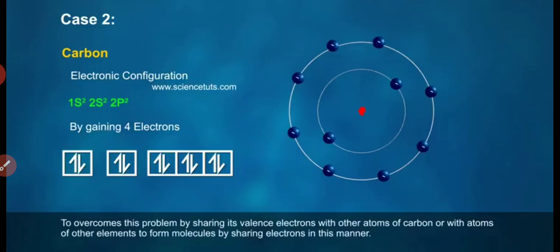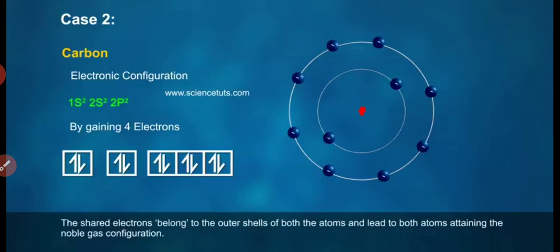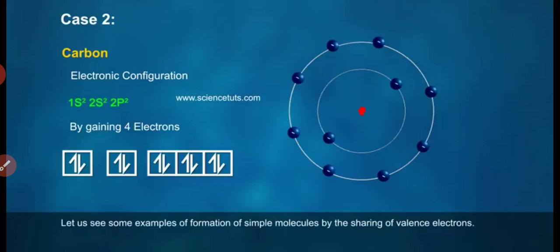To overcome this problem, carbon shares its valence electrons with other atoms of carbon or with atoms of other elements to form molecules. The shared electrons belong to the outer shells of both atoms and lead to both atoms attaining the noble gas configuration. Let us see some examples of formation of simple molecules by the sharing of valence electrons.